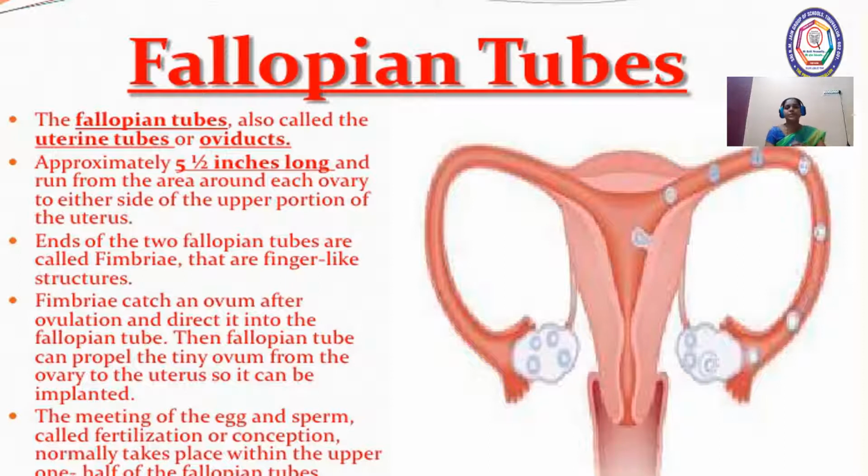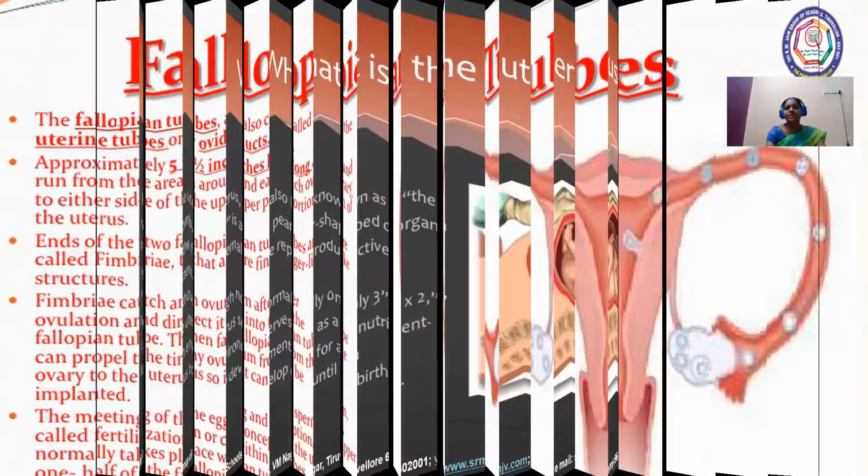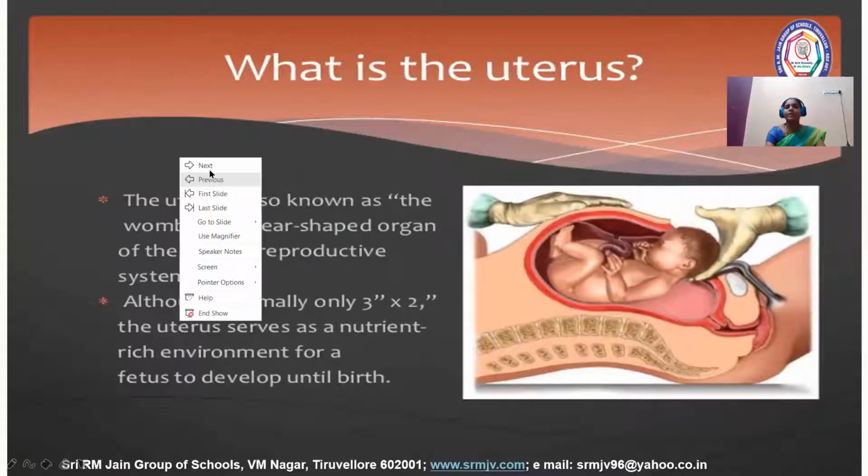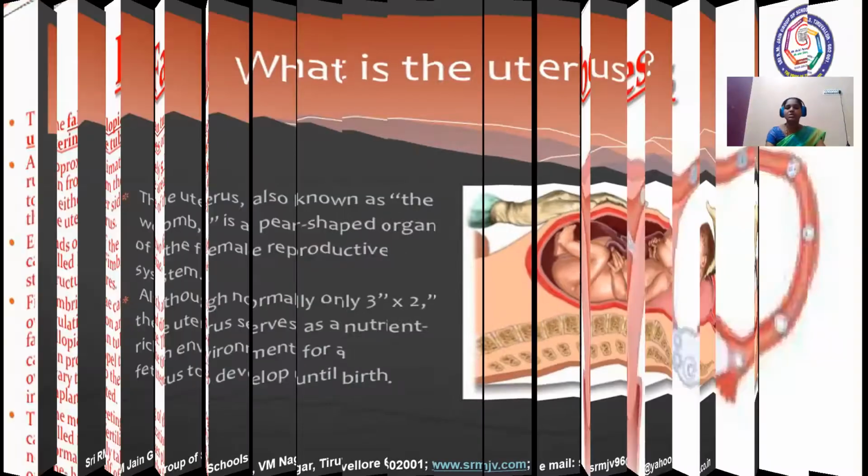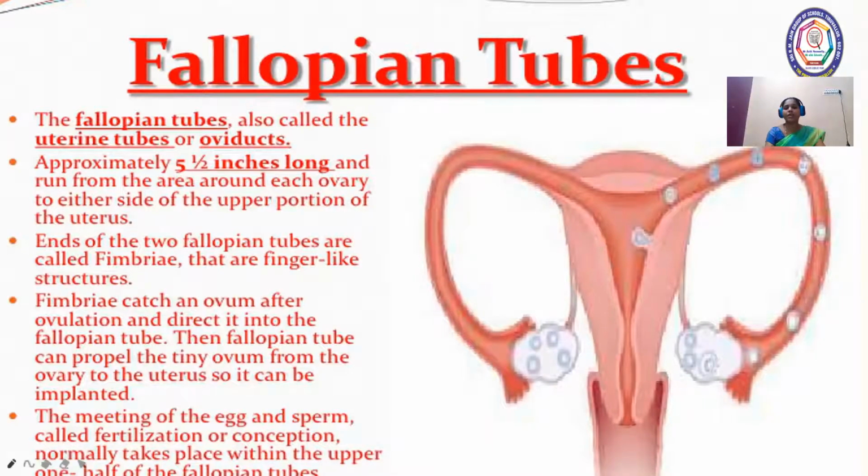The first one is the fallopian tube. Commonly we call it uterine tubes, and otherwise we can call it oviduct.